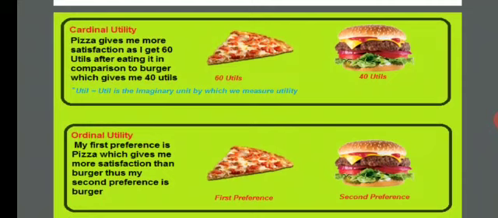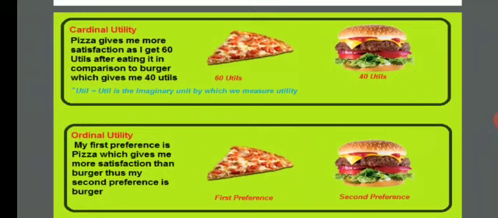First, cardinal utility analysis. Here you can see next to pizza and burger we are writing 60 utils and 40 utils. What does it mean? Pizza gives me more satisfaction, as I get 60 utils after eating it in comparison to burger, which gives me 40 utils. So here I represent how much I love pizza and how much I love burger.